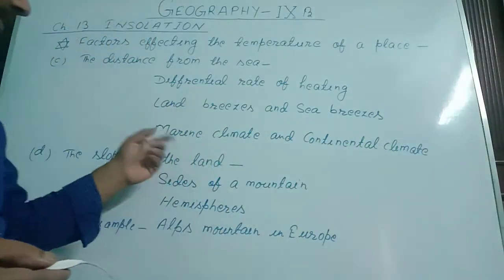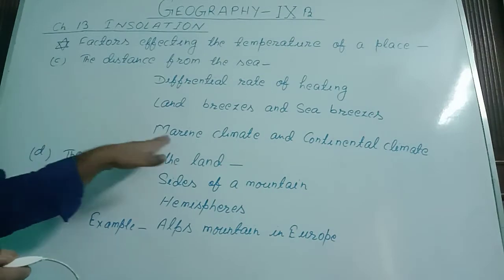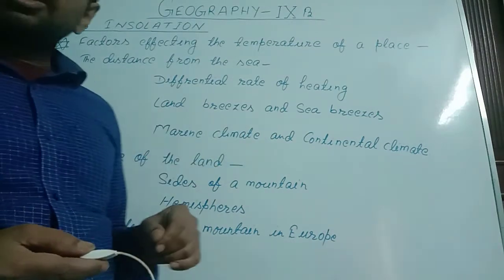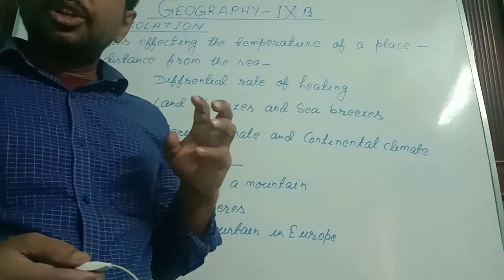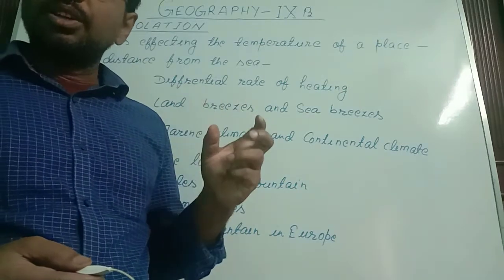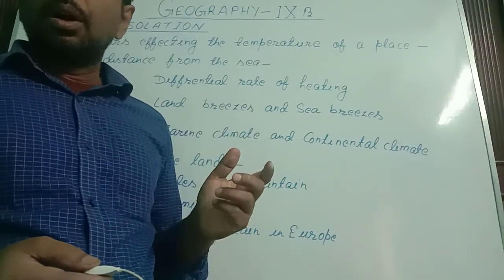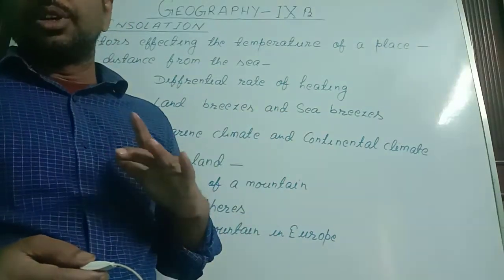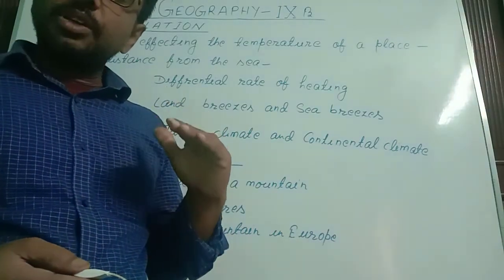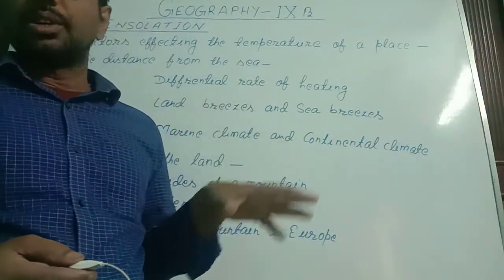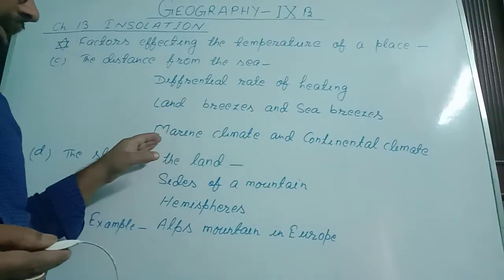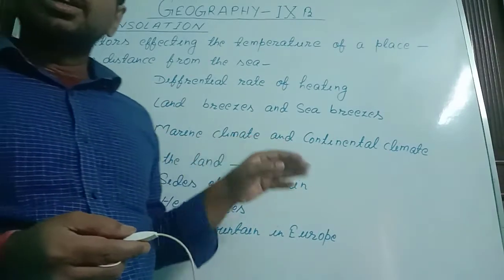I want to explain this. The places that lie in the coastal region do not have extreme temperature in summer or very low temperature in winter. Almost the temperature remains in equilibrium in the coastal region. So we say that type of climate is marine climate.